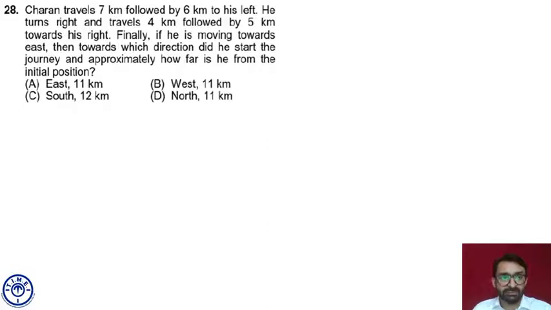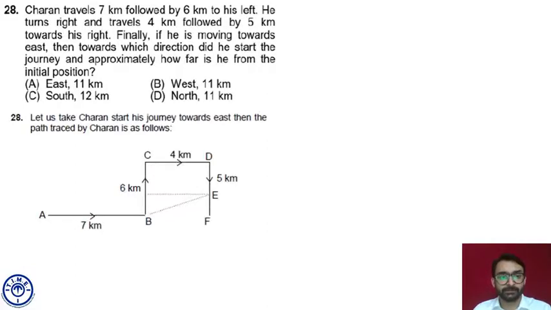So 7 kilometers followed by 6 kilometers to his left. This is the direction which is given. Now let us take that Charan starts his journey towards east for the sake of convenience. So he started moving towards east. He traveled 7 kilometers, took a left turn, traveled 6 kilometers, and reached point C.